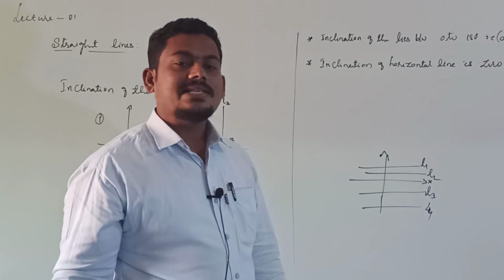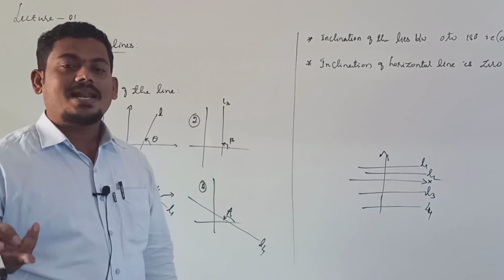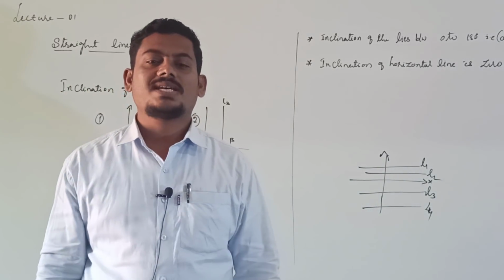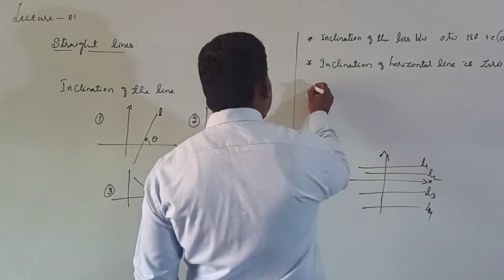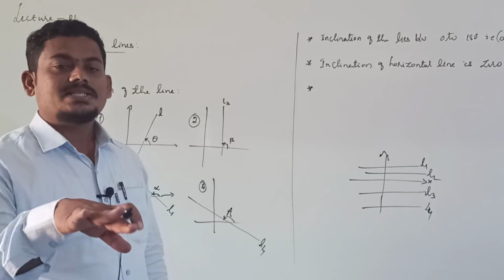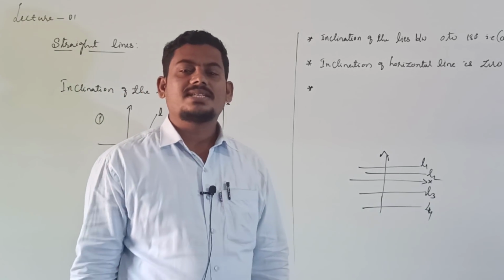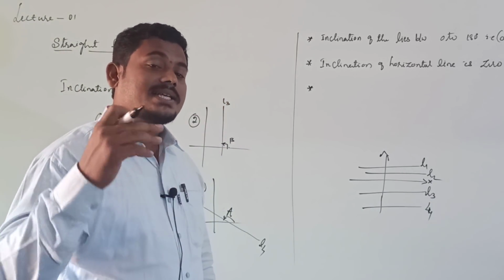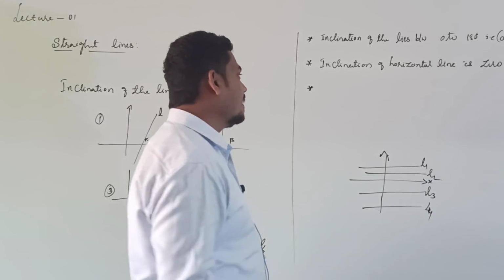What is the definition of a horizontal line? Any line parallel to the x-axis or the x-axis itself is known as a horizontal line. Then tell me what is the inclination of the x-axis? Inclination means the angle made by the line with the x-axis. The angle made by the x-axis with the x-axis is 0 degrees, right?